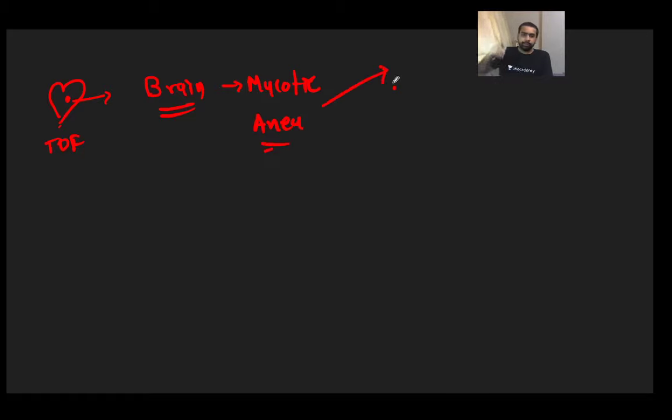If they are going to the brain and leading to a mycotic aneurysm, what do you think? Will the bigger central vessels be involved or the distal vessels? Definitely the distal vessels will be involved. Now do you think it will be a solitary aneurysm, or there can be multiple aneurysms? Because it is embolizing from the heart to the brain, definitely it will be multiple. Usually they are multiple. Fair enough.